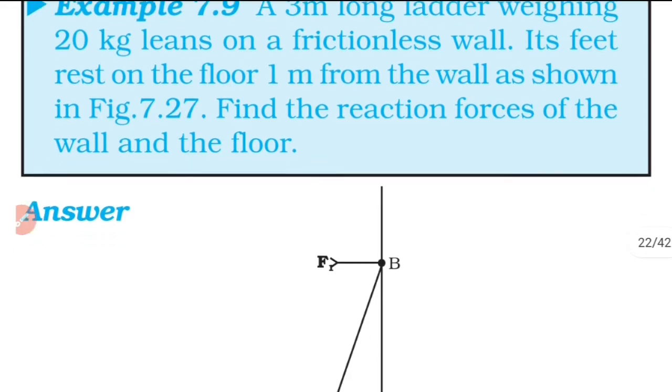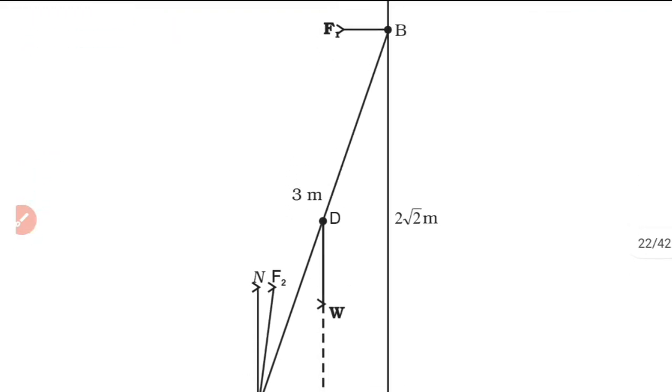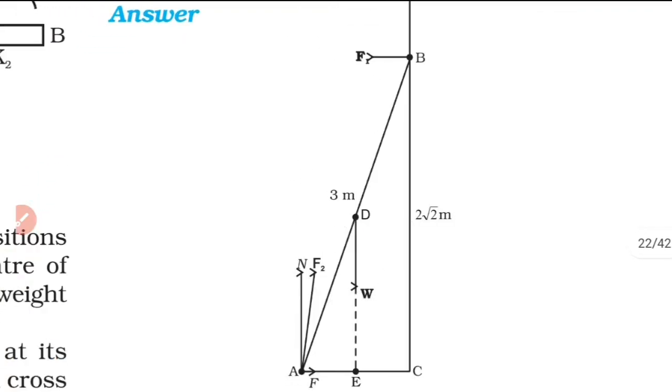So this is the diagram which is given. As you can see, the ladder rests on the wall and the floor, one end on the wall and the other end on the floor, and it is in the state of equilibrium, and we are asked to find the reaction forces from the wall and the floor.